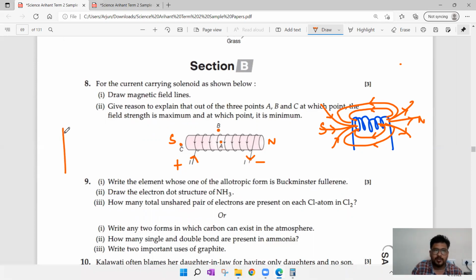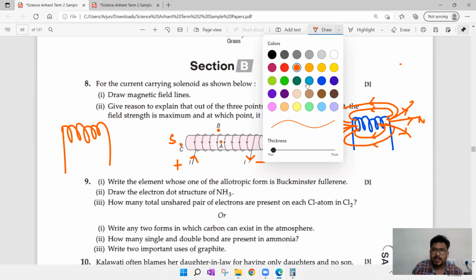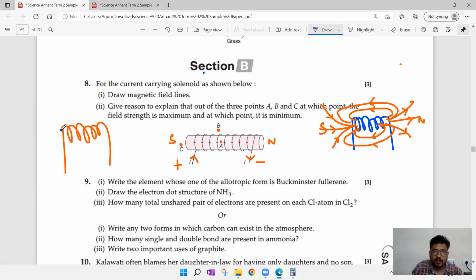So it is quite simple. If you observe the solenoid, outside magnetic field will be like that. And what about the inside? Inside magnetic field will be parallel and at the same time it is uniform. And if you insert any soft iron core inside the solenoid, it becomes an electromagnet. That is a method where we are producing permanent magnets. Just by inserting iron core inside the solenoid, if you pass electricity, automatically magnetic field is generated inside the solenoid, and magnetic field will be parallel, uniform, and high strength, such that iron becomes magnet.